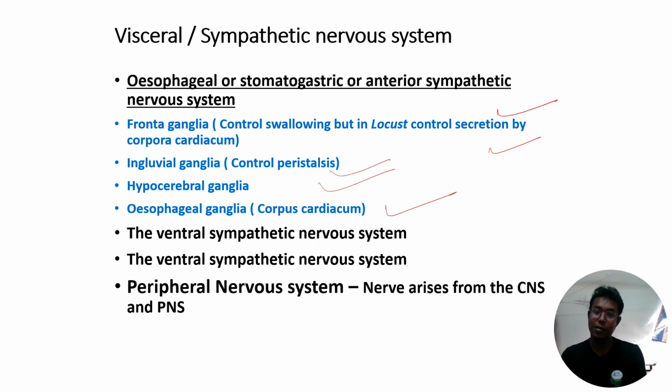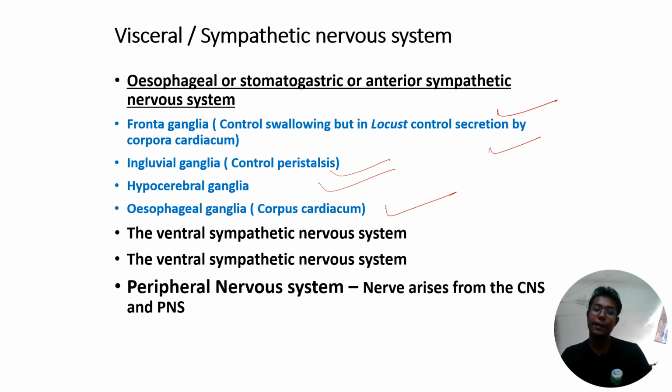You have to remember the frontal ganglia is mainly responsible for controlling swallowing. In every insect, it is responsible for controlling the swallowing of food. The ingluvial ganglia is responsible for controlling peristalsis. You remember this too. For swallowing, the frontal ganglia is associated. For the peristaltic movement, that means after swallowing, the food will pass through the different parts of the digestive system, for that only the ingluvial ganglia is responsible.